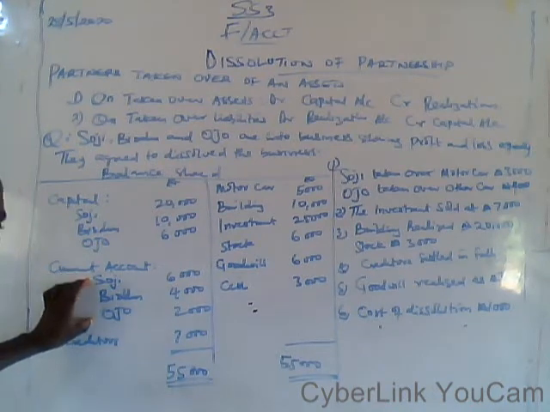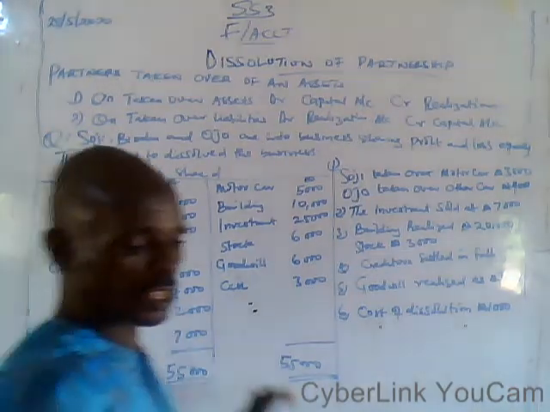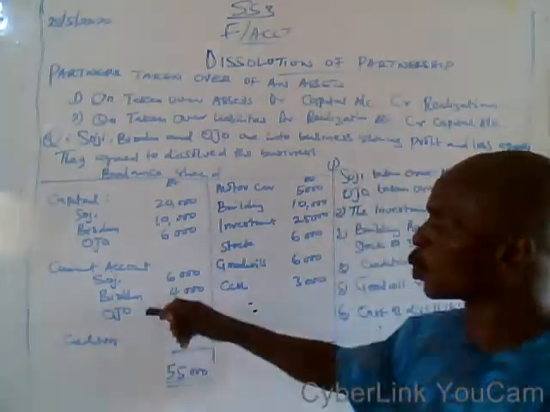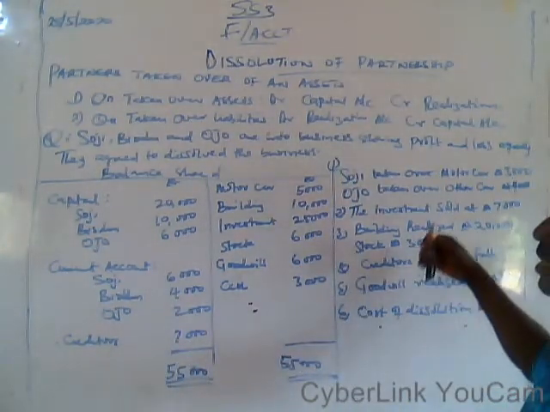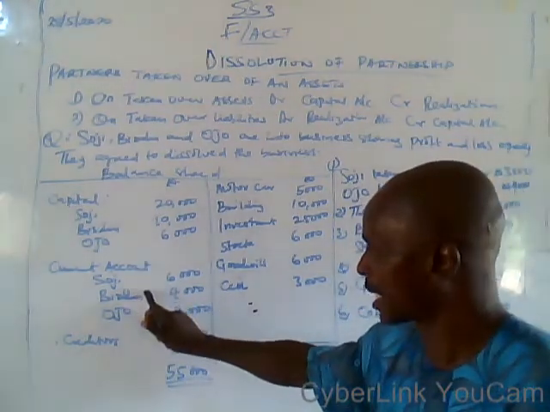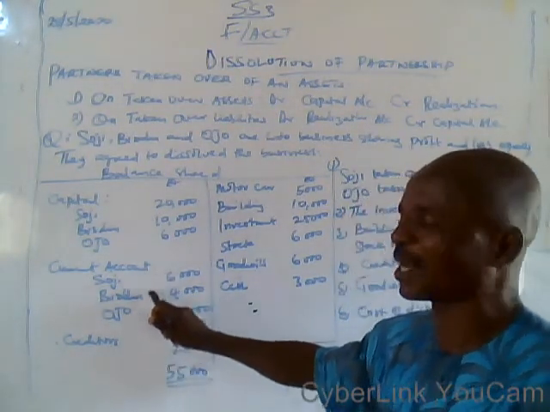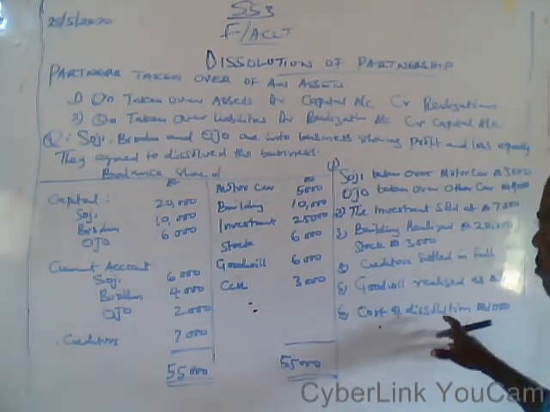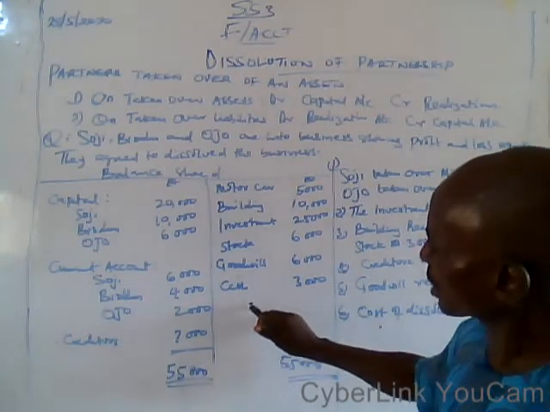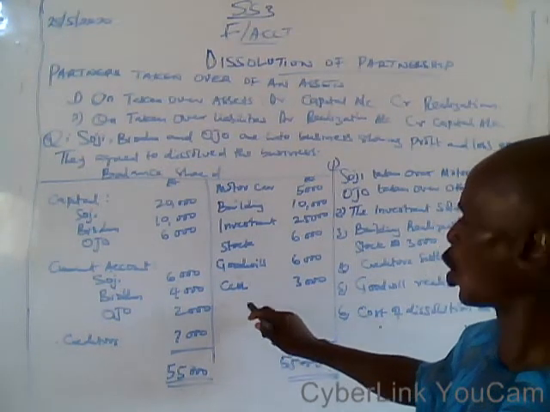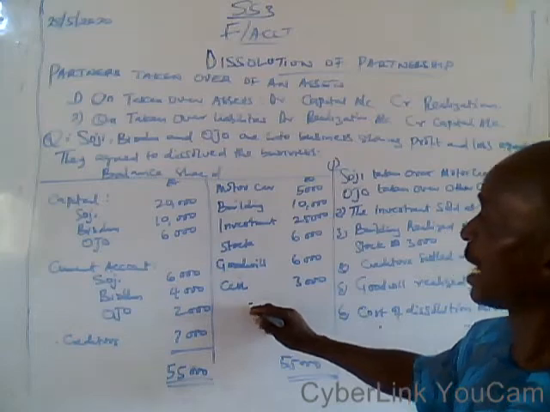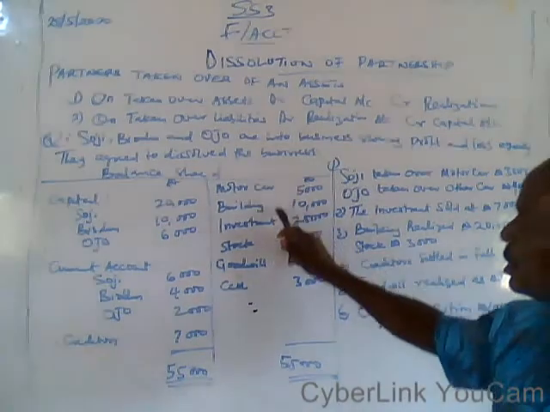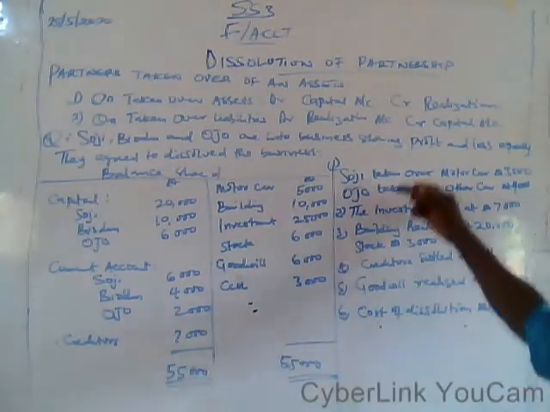If you have the current account on the liability side, the rule is that when you are preparing the partner's capital account, you transfer the value of the current account of the partners to the credit side of the partner's capital account. But if you have the current account of the partners on the asset side, you transfer it to the debit side of the partner's capital account, and this is the whole value of the assets given, and this additional information is given.